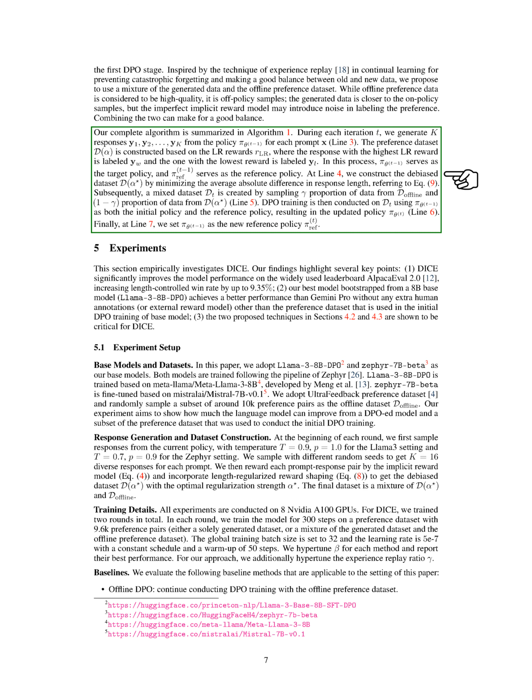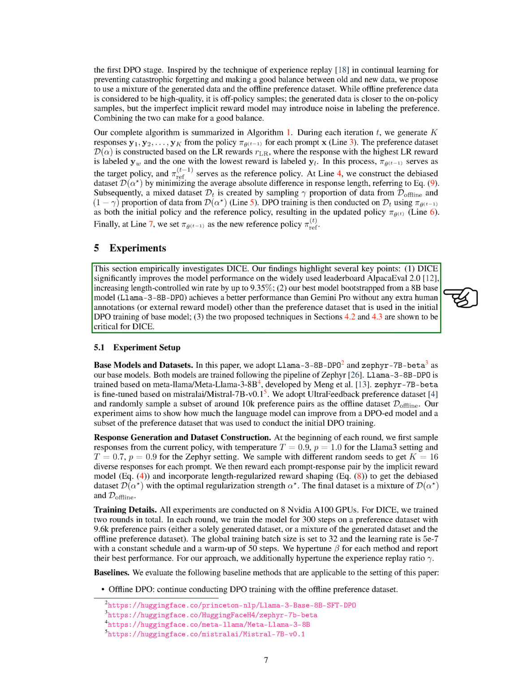Section: Experiments. In this section, we empirically explore DICE. Our discoveries emphasize several important points. 1. DICE notably enhances model performance on the widely used AlpacaEval 2.0 leaderboard, boosting the length-controlled win rate by up to 9.35%. 2. Our top model, derived from an 8B base model, Llama 3 8B DPO, outperforms Gemini Pro without any extra human annotations or external reward model, solely relying on the preference dataset used in the initial DPO training of the base model.